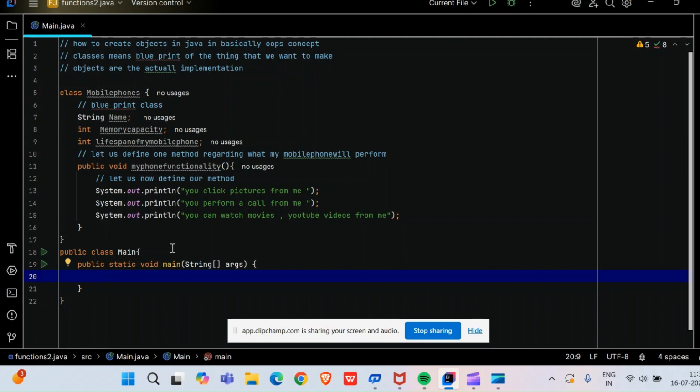Your Vande Bharat Express, your Rajdhani Express, your Shatabdi Express, can they run without an engine? No, right? It is completely useless. Just imagine it like this.